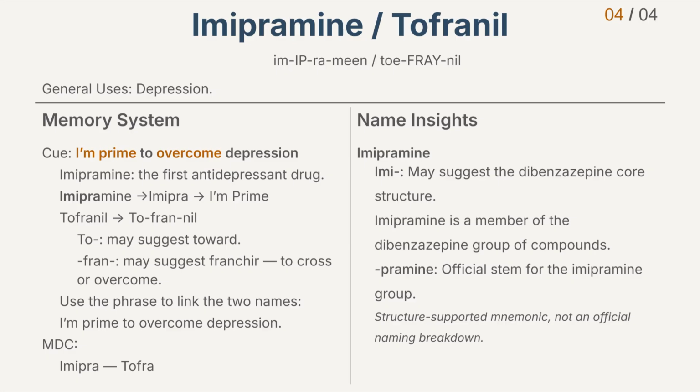That's tricyclic antidepressants. In this video, we covered Amitriptyline and Elavil, Nortriptyline and Pamelor, Doxepin and Sinequan, and Imipramine and Tofranil. Use the cues first. Then use the minimal distinctive chunks to lock the names into memory. See you in the next class.